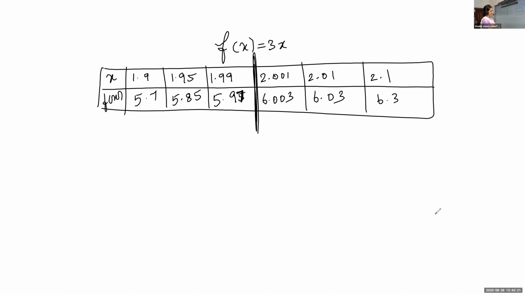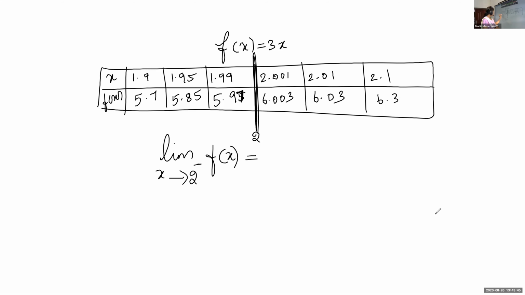Now, here we are approaching towards 2. So listen, children, what I am writing here is limit x tends to 2 minus. We are approaching 2 from the left hand side. When x approaches 2, what is the value of f of x?